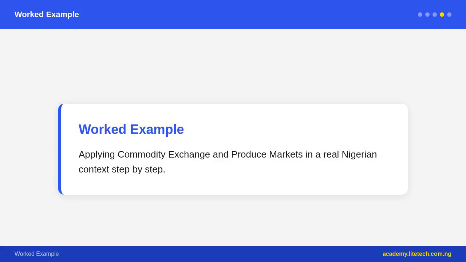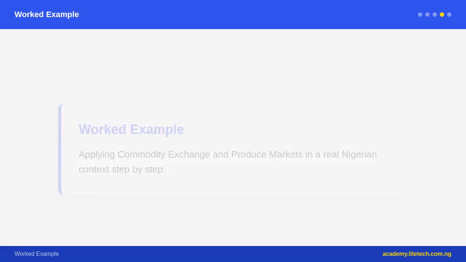For WAEC purposes, remember the distinction between produce markets and commodity exchanges. Produce markets deal in physical goods at current prices, while commodity exchanges deal in standardized contracts, often for future delivery.